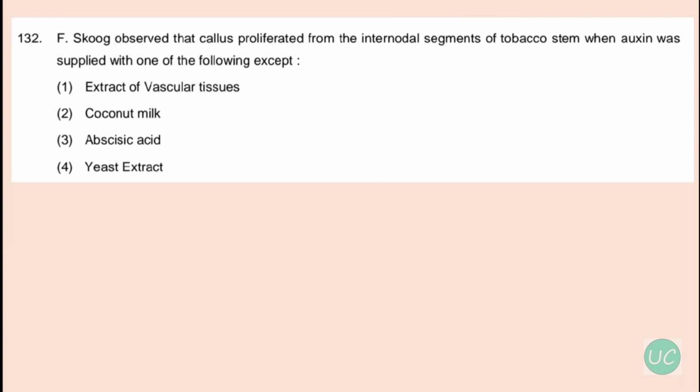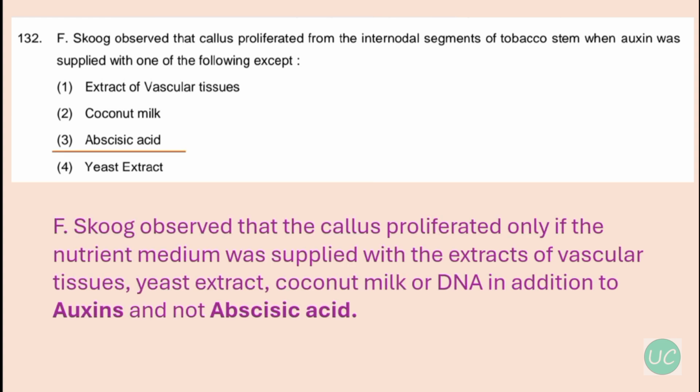Okay, our next question is about tobacco stem and the callus proliferation in it. Skoog observed that callus proliferated from the internodal segments of tobacco stem when auxin was supplied with one of the following except. So the incorrect option over here is abscisic acid. Skoog observed that the callus proliferated only if the nutrient medium was supplied with the extracts of vascular tissues, yeast extract, coconut milk or DNA in addition to auxins and not abscisic acid.